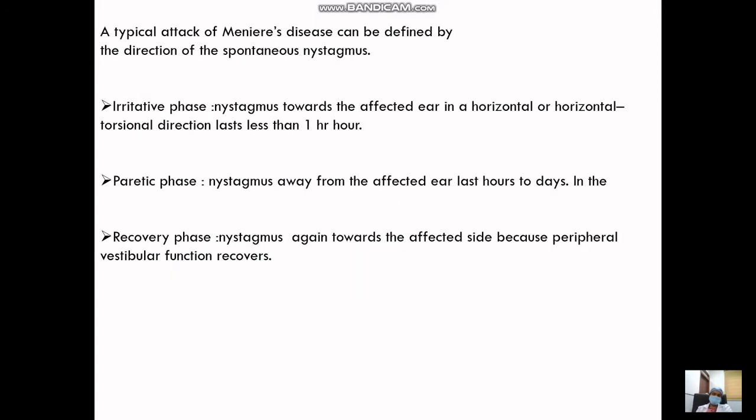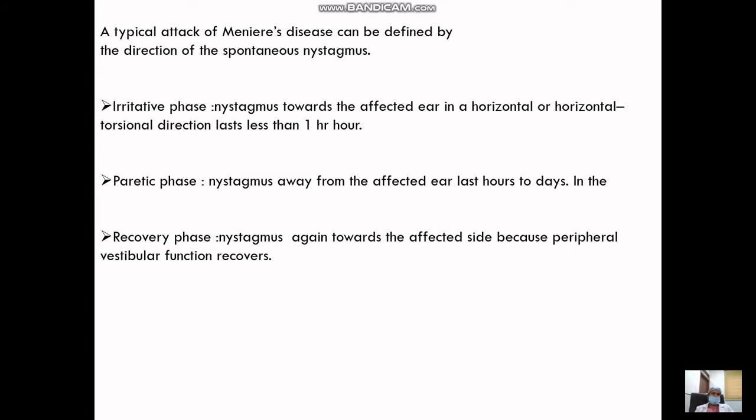A probable diagnosis is one when you have one definite episode with documented audiometric evidence, with tinnitus, aural fullness, and other causes excluded. The possible one is where you have episodic vertigo without a documented hearing loss. The SNHL is a fluctuant or fixed type, there is disequilibrium, and other causes are excluded. The current guidelines say that there are only two kinds of Meniere's diagnosis: one is definite and another is probable, given in the latest Scott Brown 8th edition, important for the postgraduates.